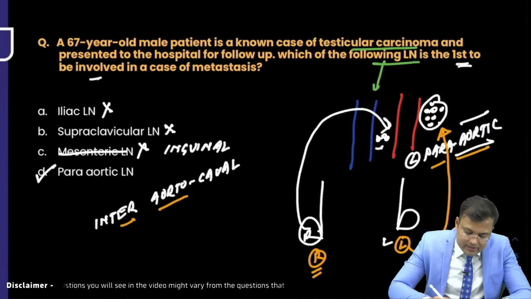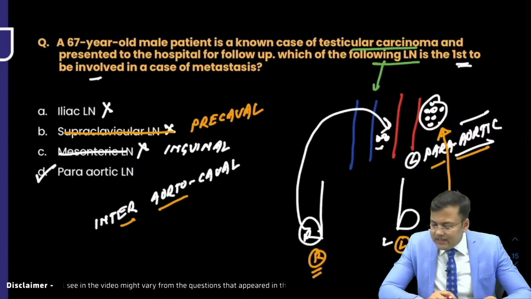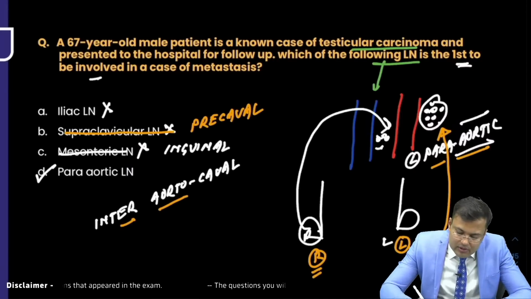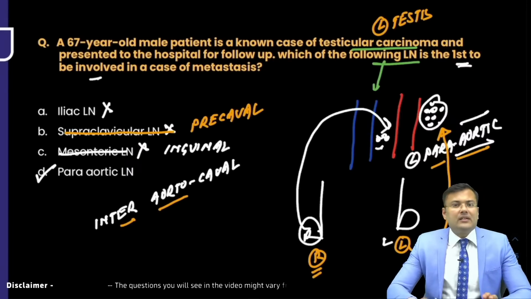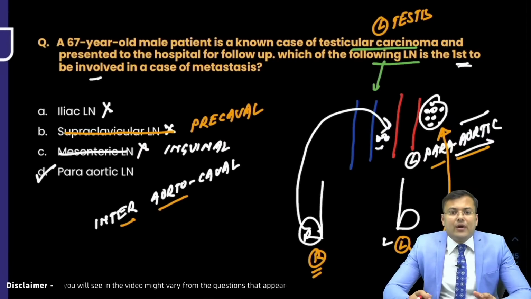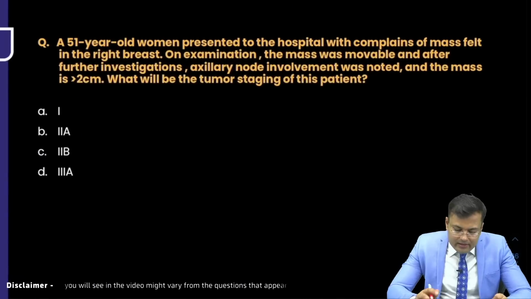Precaval is not the correct answer. What is the correct answer? Para-aortic. Janish says the testicular carcinoma was in the left testis, and from the left testis the primary landing site is para-aortic. Next question.